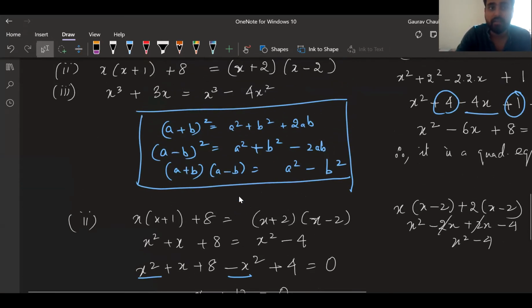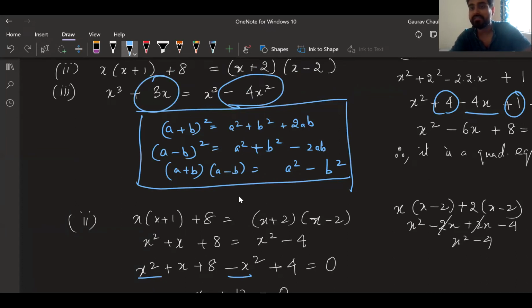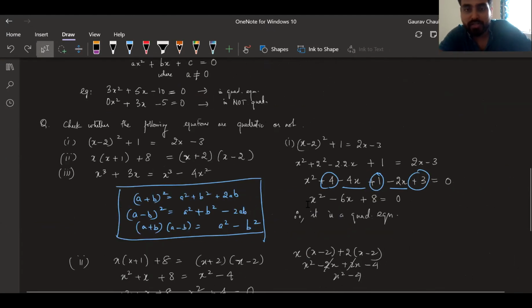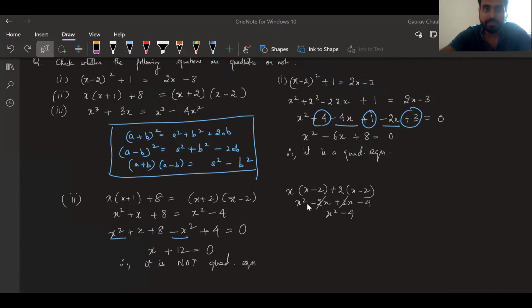Even in the third question, when you bring this to the side, it looks like it is cubic, but x cube minus x cube will make it 0x cube. So you will have 4x square plus 3x. So it will be quadratic. This one will be quadratic. Guys, give me a fist to 5 on what your understanding of this objective so far is, in the chat box, please. I know I rushed it in the end a little bit.